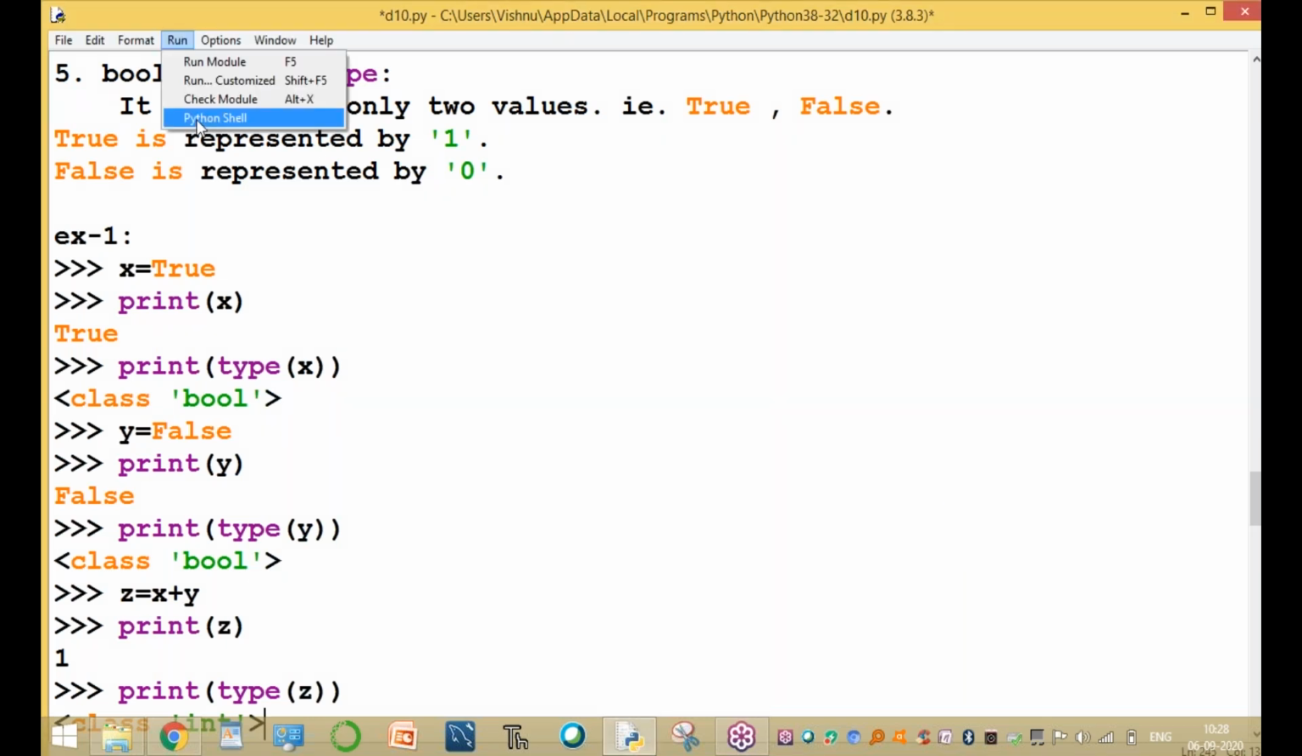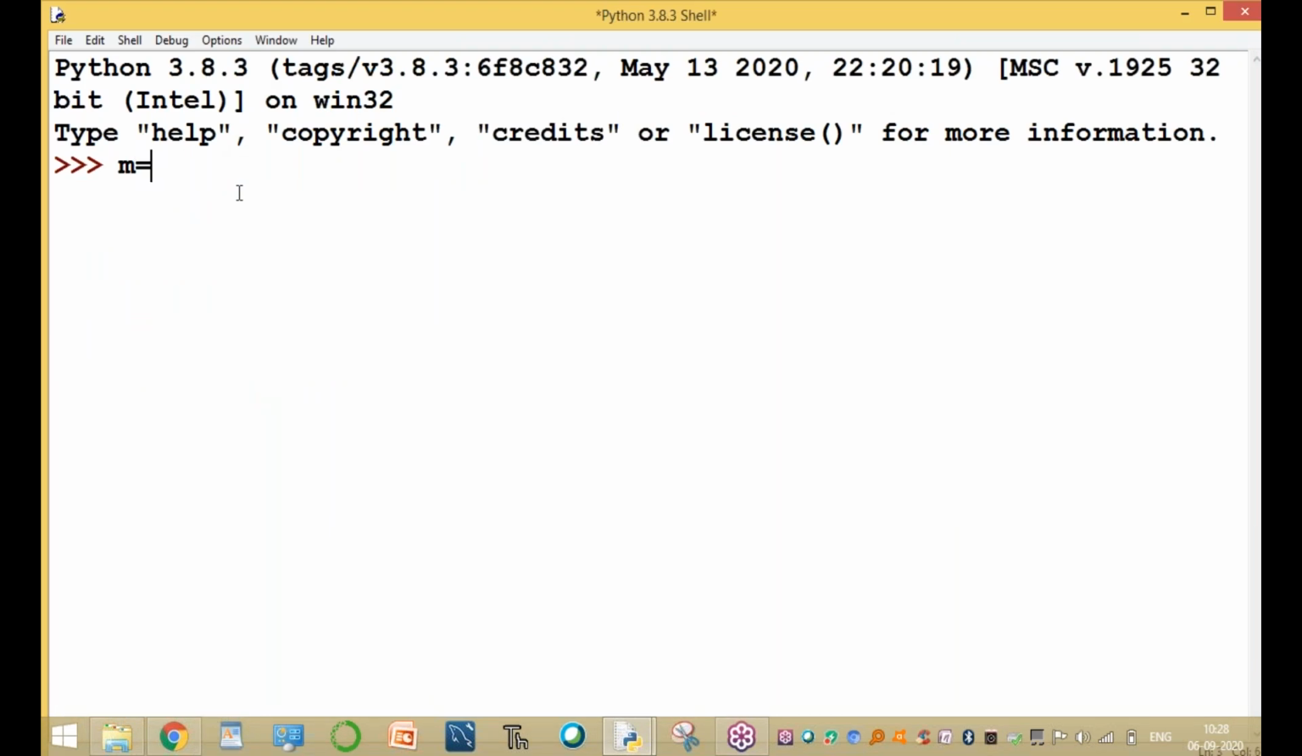For example, go to the shell. m equal to true plus false plus true plus True with capital T, plus false minus true plus false. What is the output?